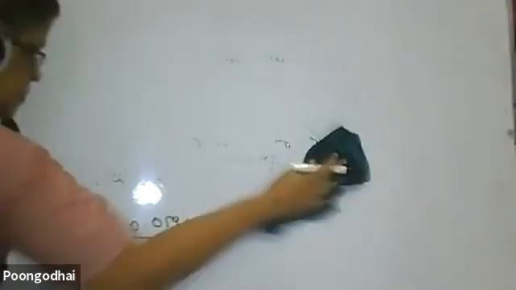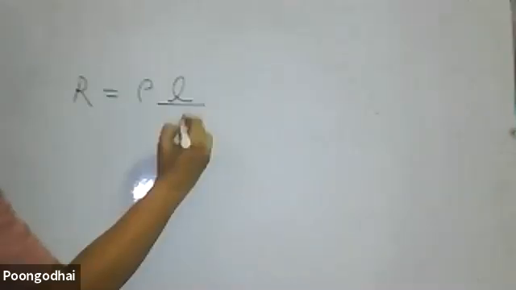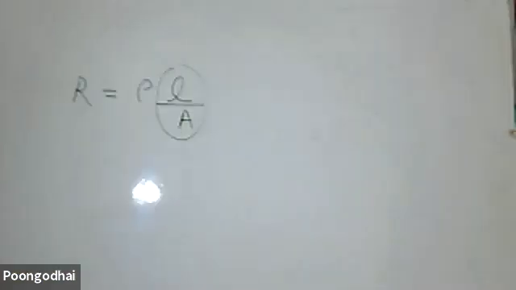Next we go for conductance. That is the main part of the question, the main part of electrochemistry. What is resistance? Resistance can be related as rho into L by A. L by A is nothing but the cell constant, you know.